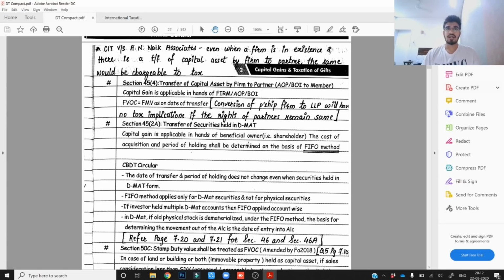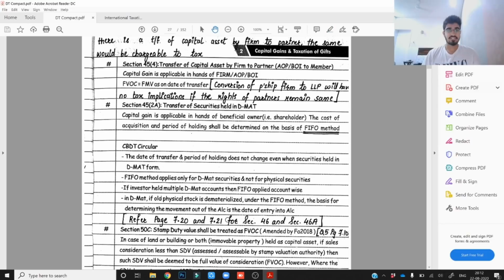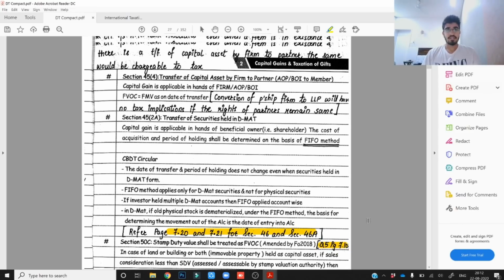For most of you who ask me how I revised the entire content of direct tax in a span of 1.5 days, I tell them that I referred to this compact in those 1.5 days, and in parallel I had marked particular illustrations from the modules. These are the page numbers and these are the question numbers which I had marked from the modules itself. The benefit here is that at the same time you're reading the compact, you're also finishing off reading of your module. So in parallel you are reading the compact as well as the modules. This is a very good strategy which I would recommend to all of you.